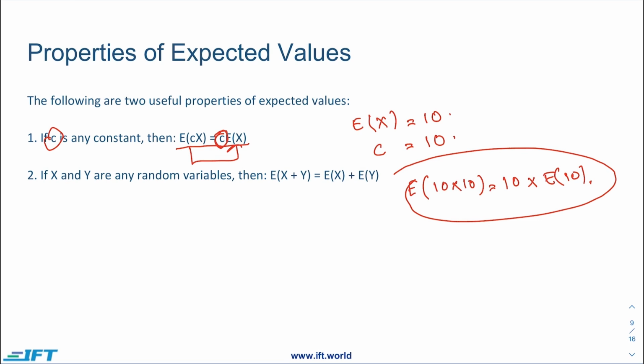Similarly, if we have two random variables X and Y, then the expected value of the sum of these two variables would be equal to expected X plus expected Y. The mean or expected value of two variables would be the sum of their individual expected values.